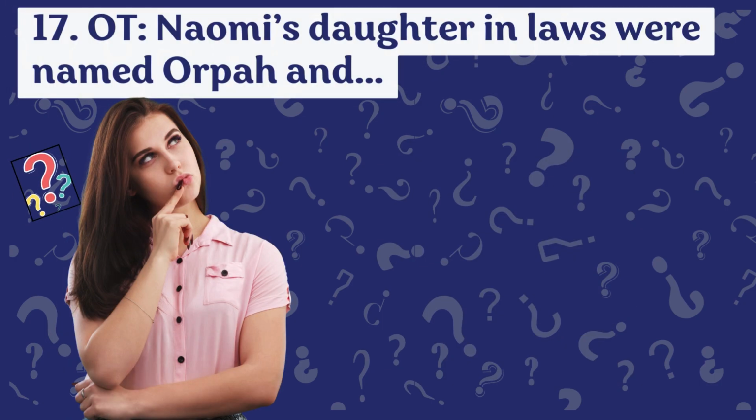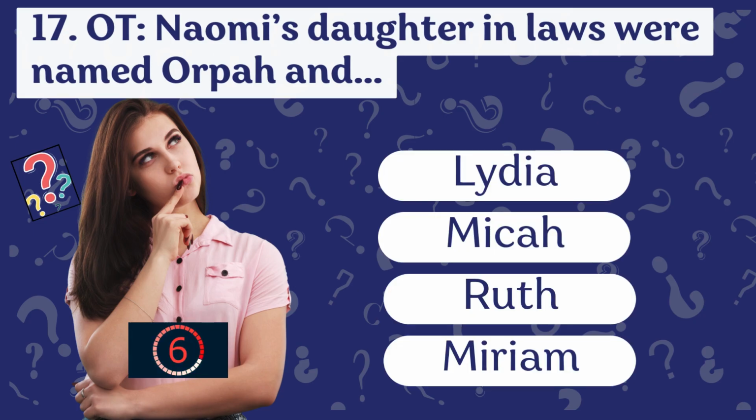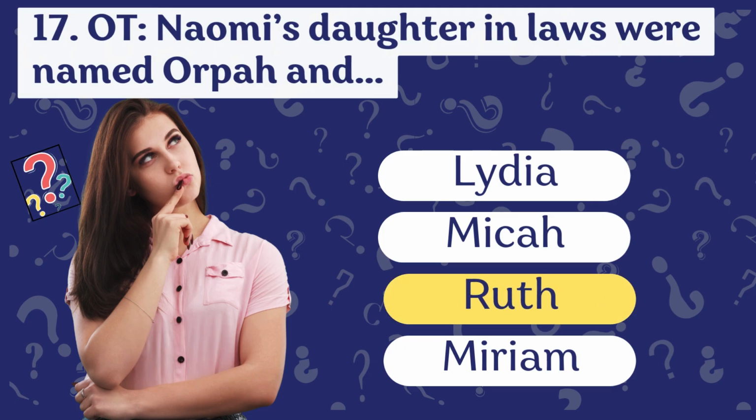Question 17. Naomi's daughter-in-law's names were Orpah and Lydia, Micah, Ruth, or Miriam. The humble Ruth who stayed by Naomi's side. Find it in Ruth chapter 1.